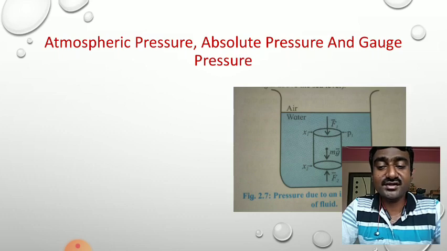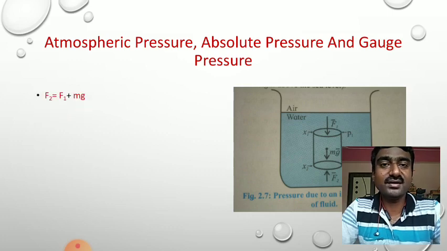As the water is in static equilibrium, the forces on the cylinder are balanced. The balance of these forces in magnitude is written as F2 is equal to F1 plus mg. Because F2 is directed upward and it is balanced by F1 and mg, both in the downward direction, we have this equation.